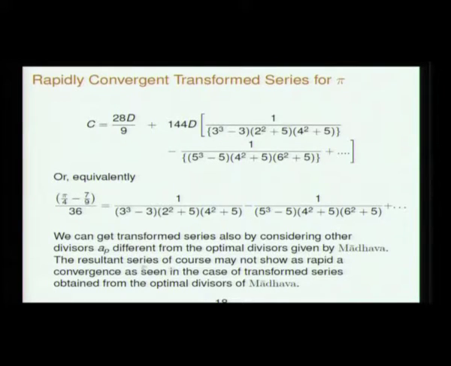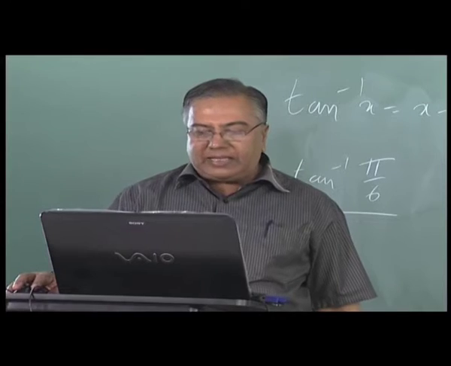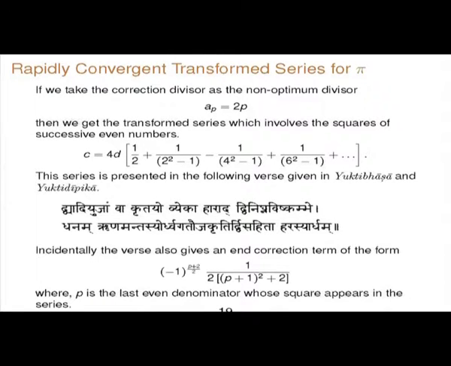But the beauty of that series is you can put even divisors which are not these end correction terms. Even then it will give you a good transformed series. Some of these examples are mentioned in Kriya Kramakari. So you just take AP is equal to 2p, not 2p plus 2, which was the optimal one. So AP is equal to 2p will give you this series. This is a series mentioned in Yukti Bhasha and Yukti Deepika.